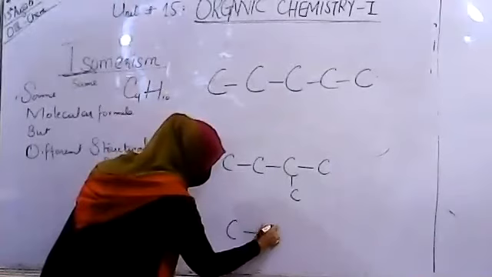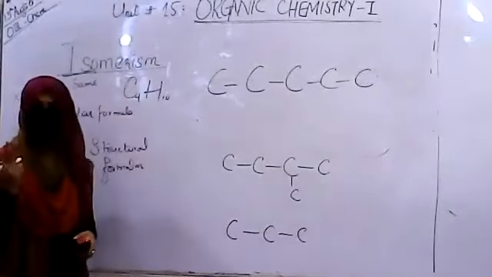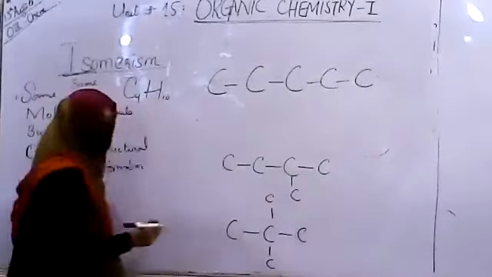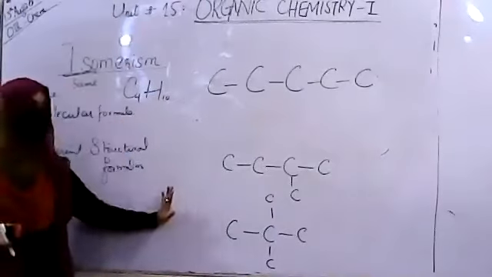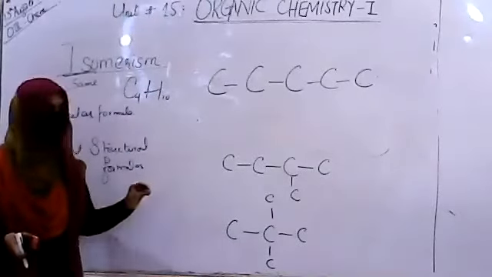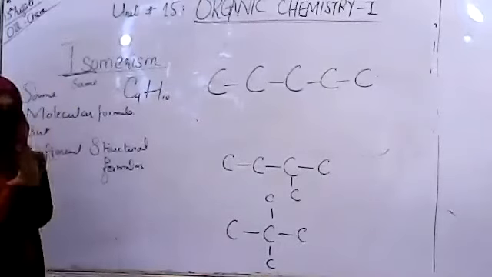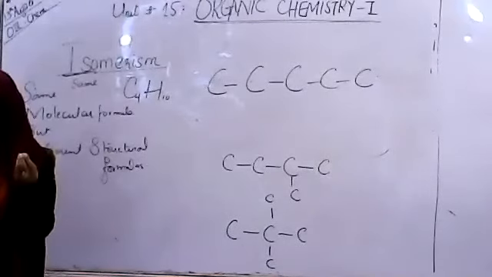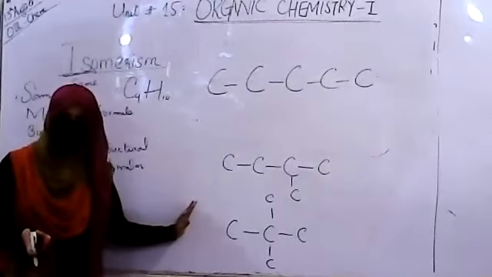Let's use another one. Use this 3-member chain. Now 2 carbons are remaining. 1, 2. This is again the same pentane molecule, but the structure has changed. Now if you complete the hydrogen bonding, you will see that the number of hydrogen atoms is the same in each of these. Though the molecule looks smaller and smaller, the number of hydrogen atoms will still be the same, because carbon has to satisfy its bonding as well. So these are basically called the isomers of each other.